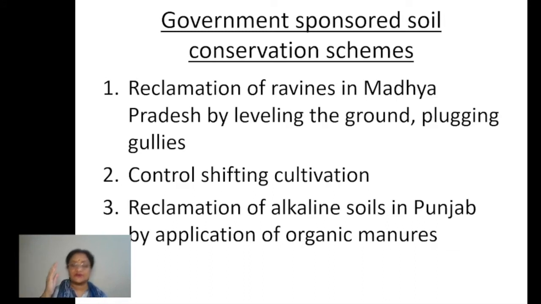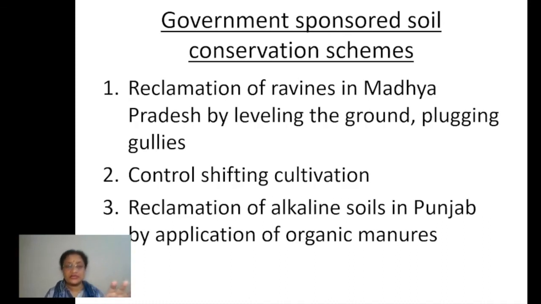The northeastern states are facing this problem, because, children, it is mainly practiced by the people who are mostly tribal people, right? And when the tribal people do this, they leave the land without any vegetation, and they keep on shifting from one place to the other for doing agriculture.